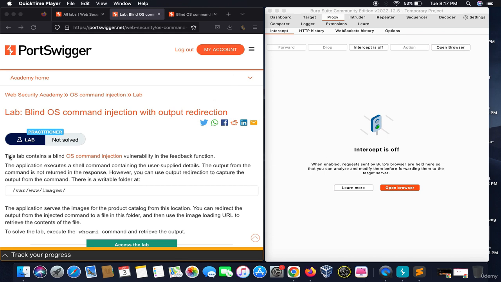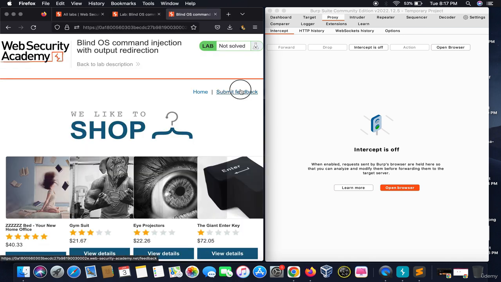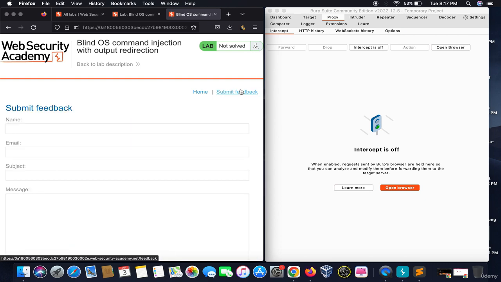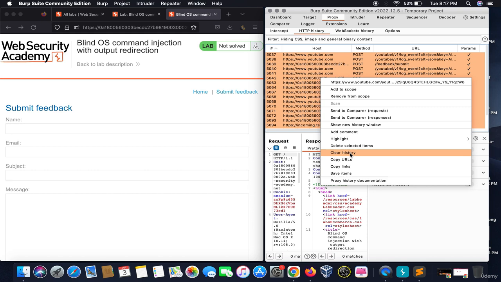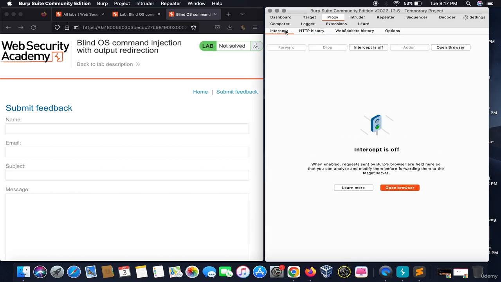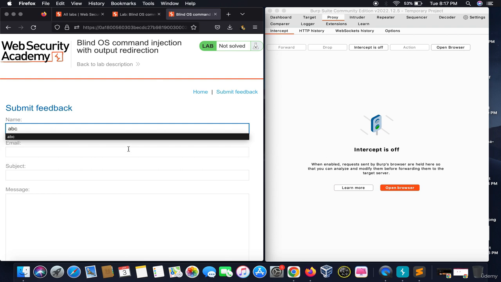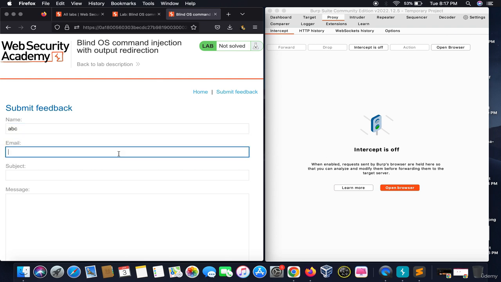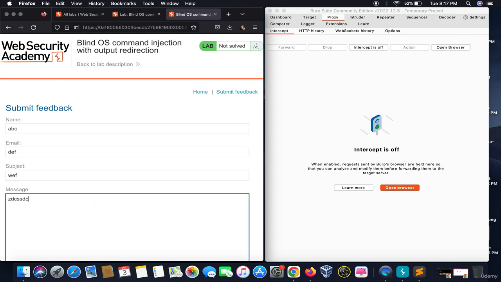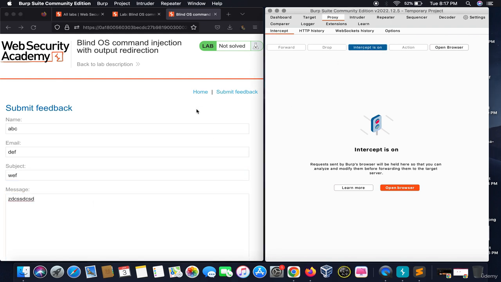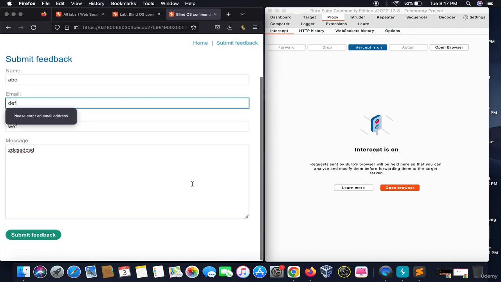This lab contains a blind OS command injection vulnerability in the feedback form. We know that the feedback form is vulnerable. Before doing anything, we would clear the HTTP history so that we can later look at the response. So we would write here ABC, email as DEF, subject as WEF, and message as something. We would intercept this request and submit feedback.